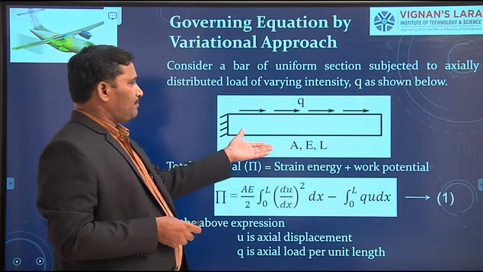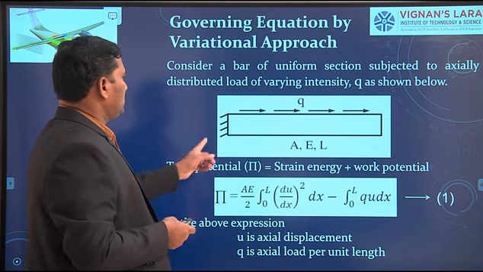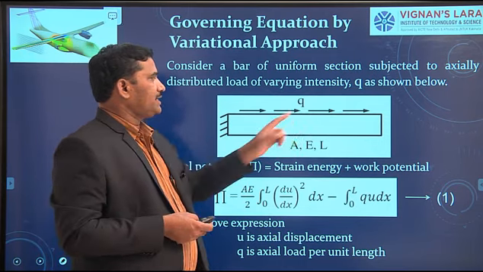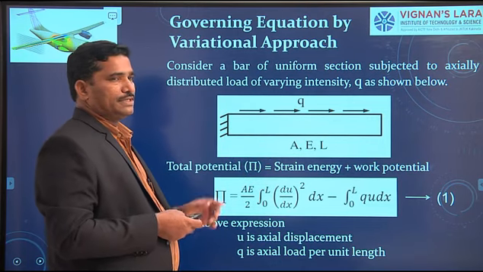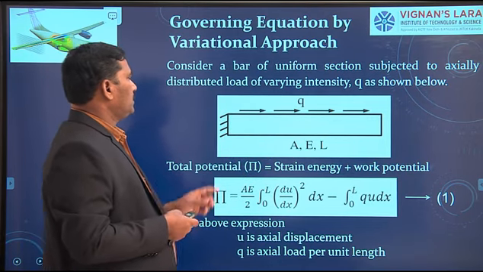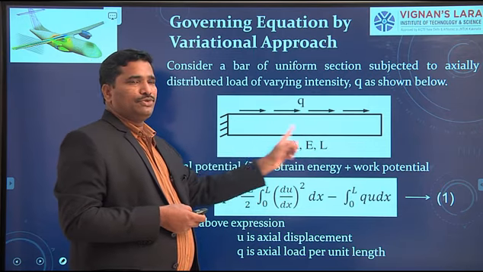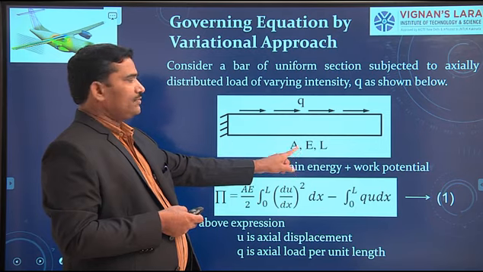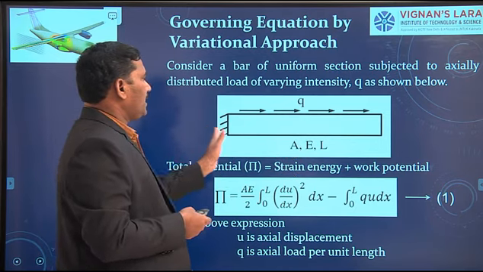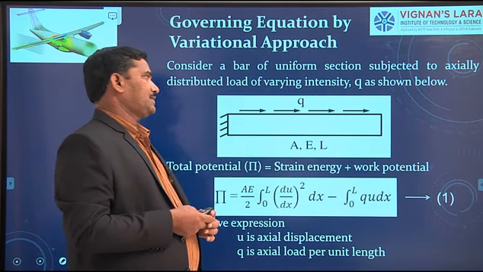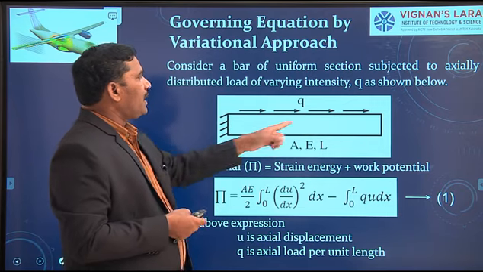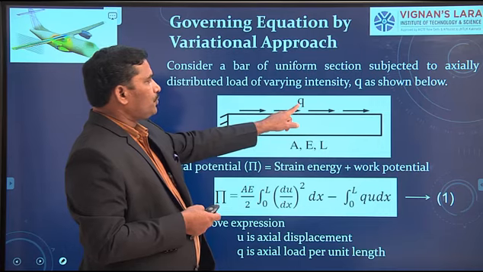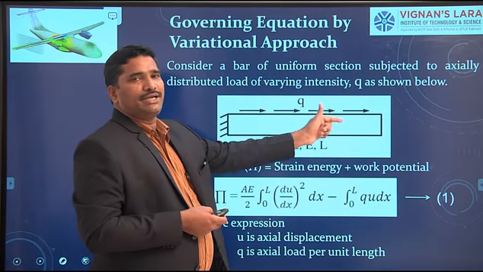Now we take an example. Here there is an axially loaded bar with one end fixed. The cross section of this bar is uniform. E is the Young's modulus of the material, and L is the length of the bar. This bar carries a distributed load, say q per unit length, in the axial direction.